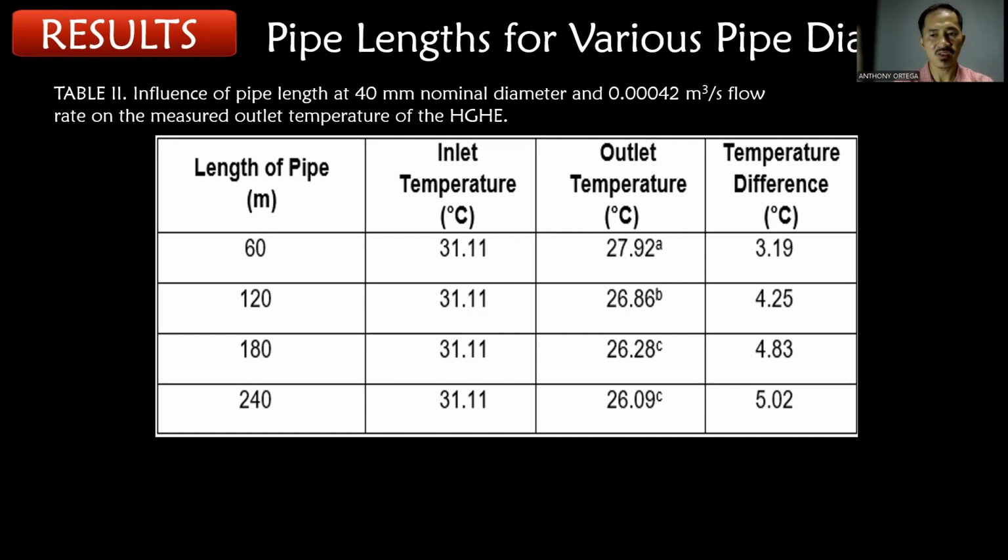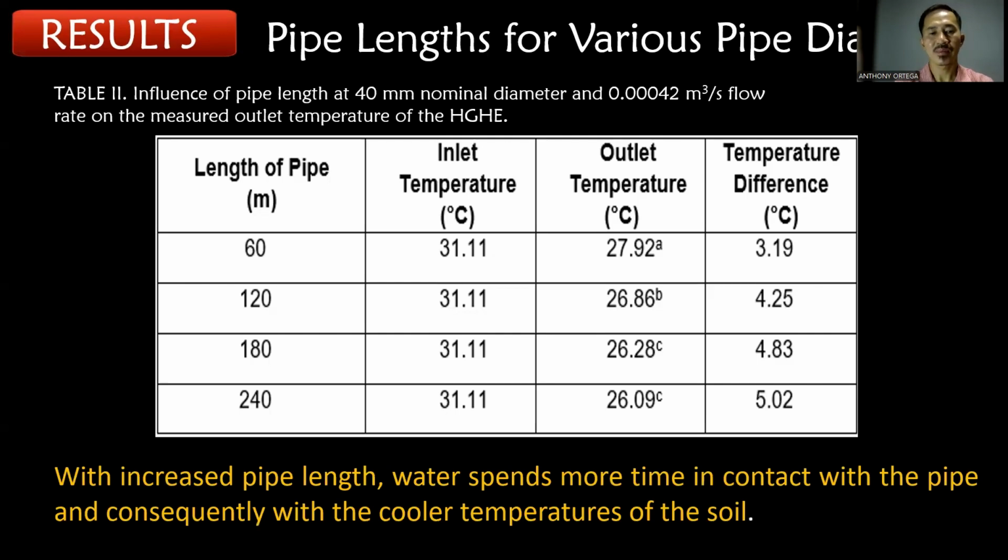The greatest temperature difference with an inlet temperature of 31.11 degrees Celsius was observed with a length of 240 meters at 5.02 degrees Celsius, followed by 180, 120, and 60 meters respectively with 4.83, 4.25, and 3.19 degrees Celsius.